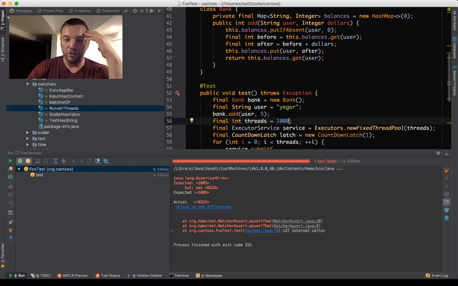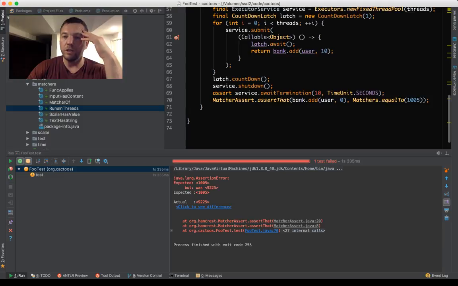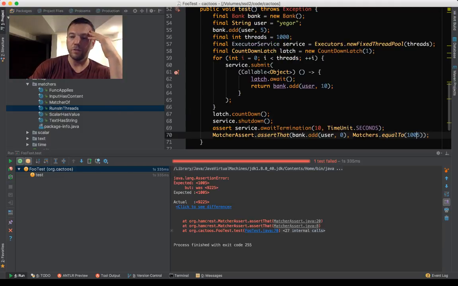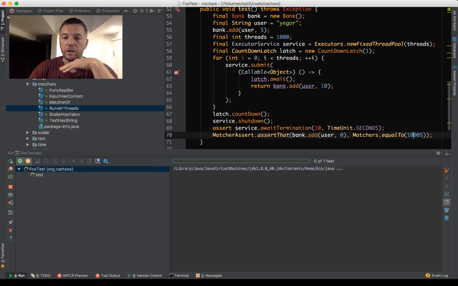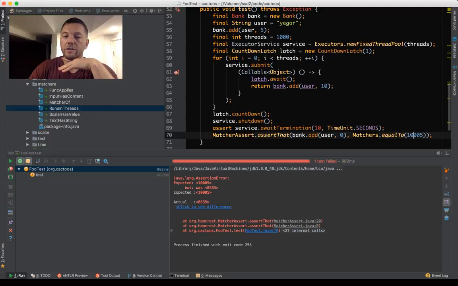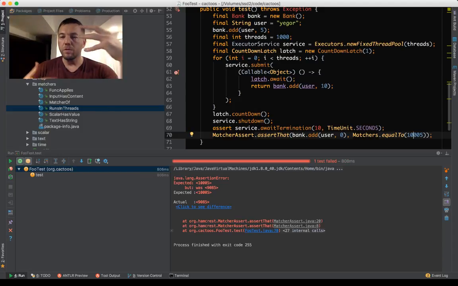You see the number is not, oh sorry, it has to be for 1,000 we need 10,005. Yeah, there you go. So it has to be this number. Look. But we don't hit the number, so sometimes we will see the concurrency issue. See, boom, we needed 10,005, we got 800,535. Let's run again. You see, every time the number is different. Each time we get an unpredictable result.